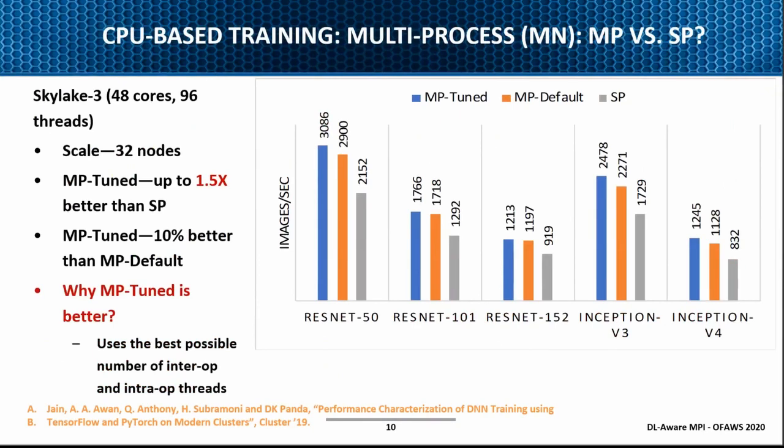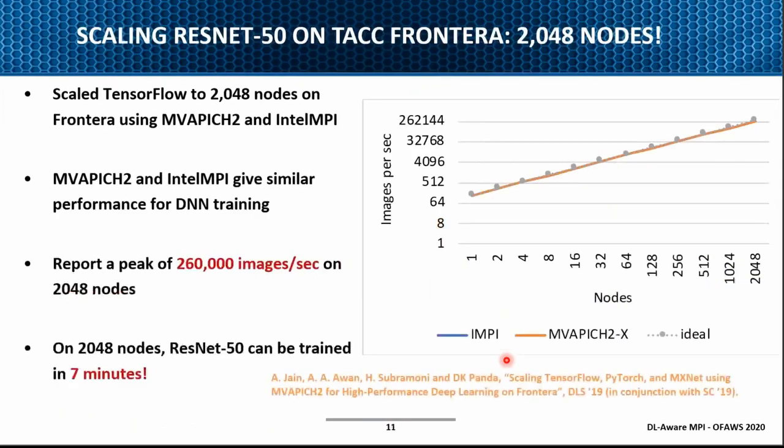But if you use MPI tuned, as I showed in some of the numbers earlier, you can get very good performance compared to the single process case. I think that should be the very first goal if you are trying to utilize CPU-based training. Make sure you do the tuning first with respect to the batch sizes and how many processes you will be running.